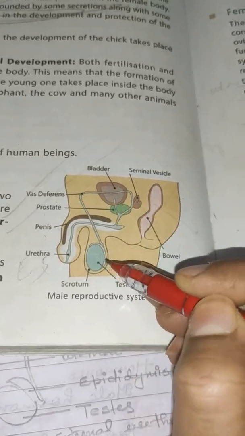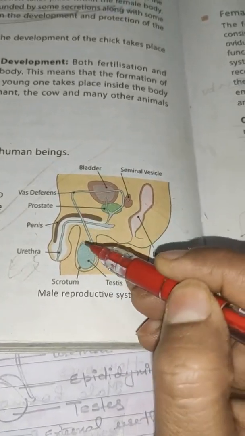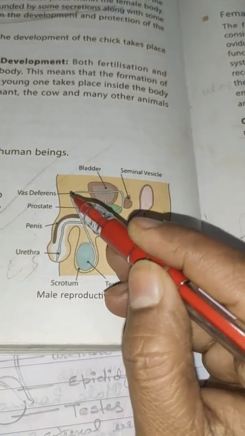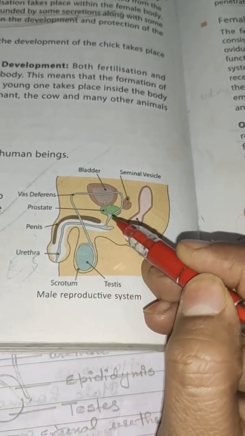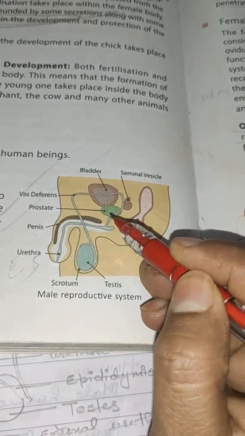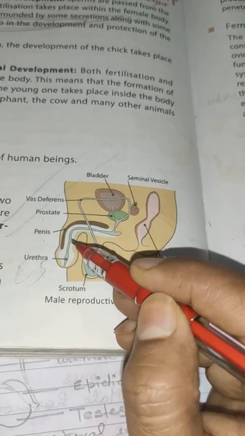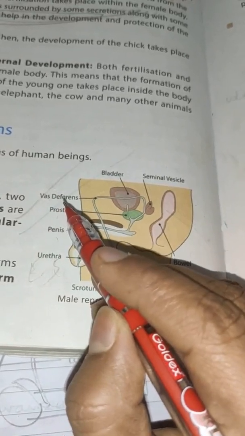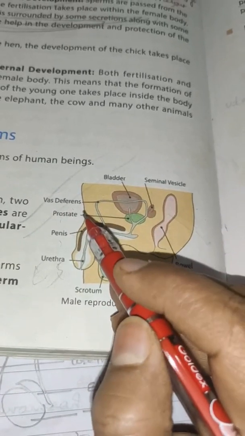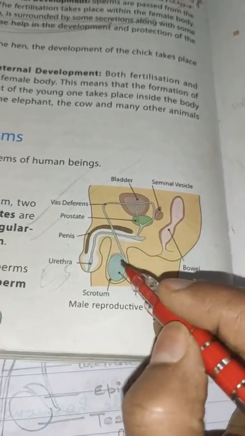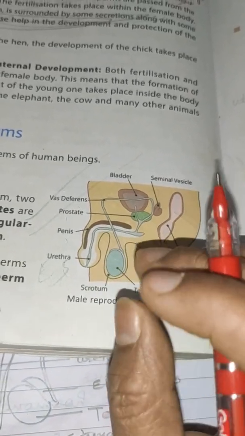Now you can see there is a duct which connects the testes to the bladder and then to the prostate gland and then to the urinary tract. This is known as vas deferens, the duct which collects the sperm cells as well as a liquid.